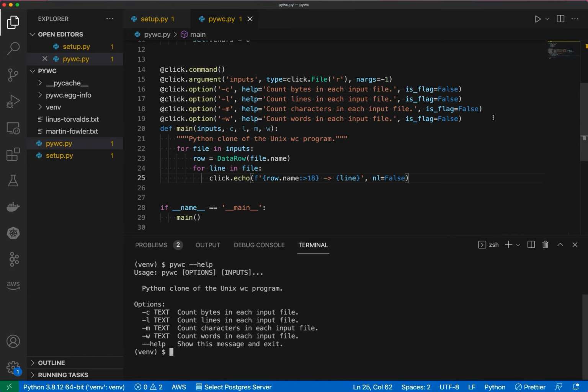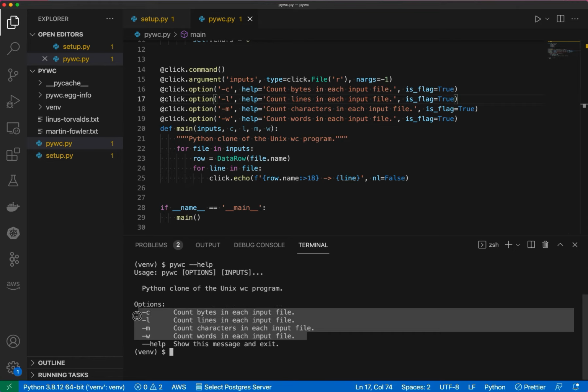And they specify whether or not, oh, I'm sorry, these were supposed to be true. So these are not text options. These are Boolean flag options. So let me make that true. And when we run that, I'm glad we looked at the help page. All right, so these are all Boolean flags. And there's our help text right next to each flag, telling you exactly what each one means.